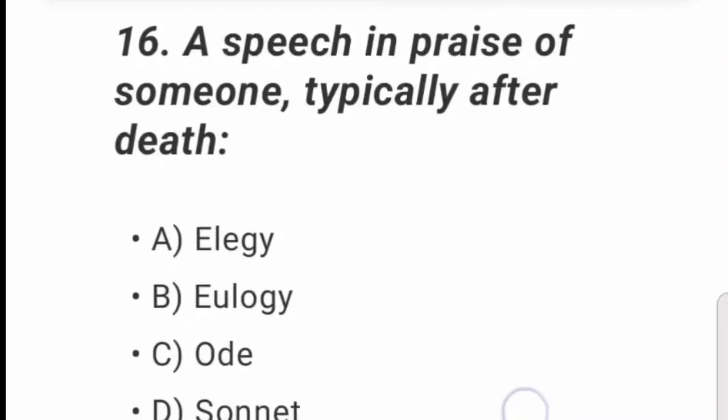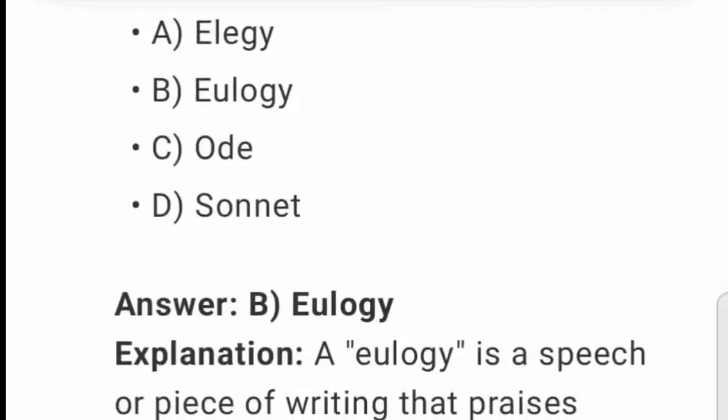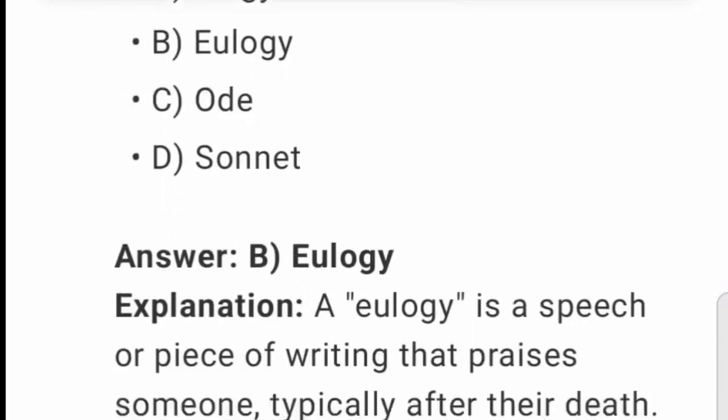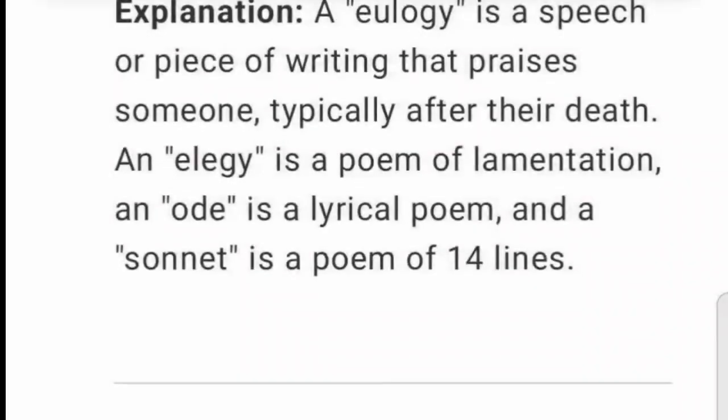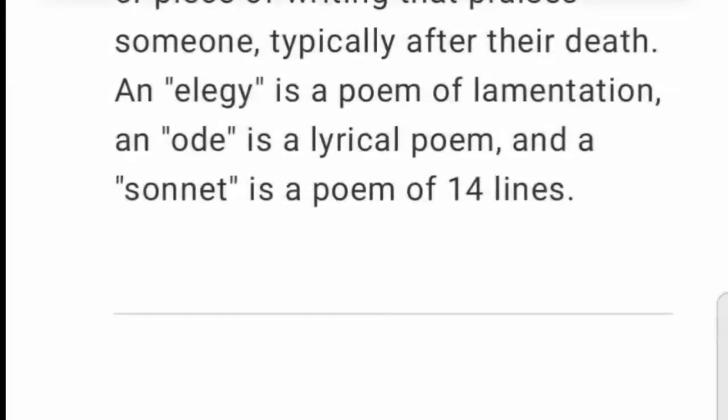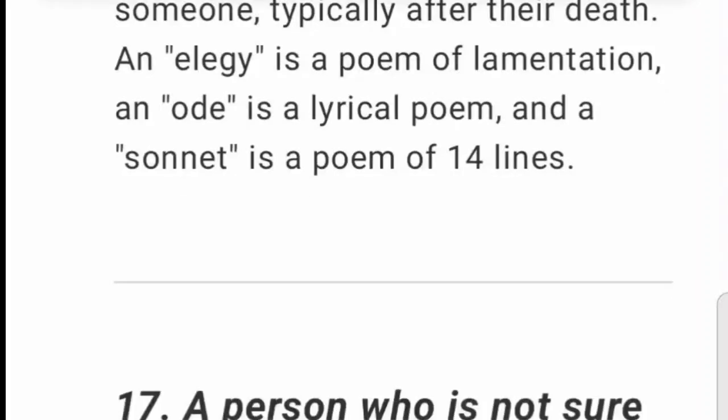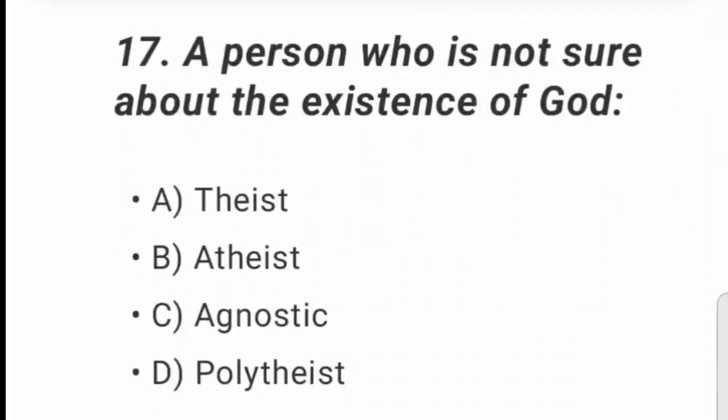16. A speech in praise of someone, typically after death. A. Elegy. B. Eulogy. C. Ode. Answer: B. Eulogy. Explanation: a eulogy is a speech or piece of writing that praises someone, typically after their death. An elegy is a poem of lamentation. An ode is a lyrical poem, and a sonnet is a poem of 14 lines.